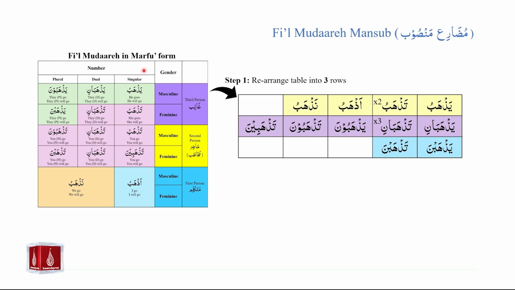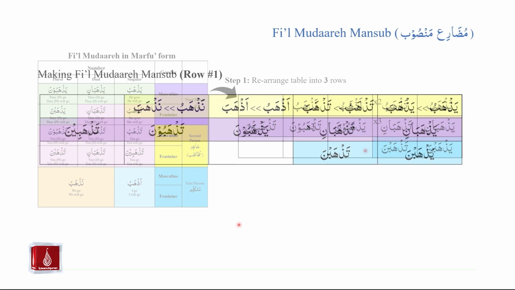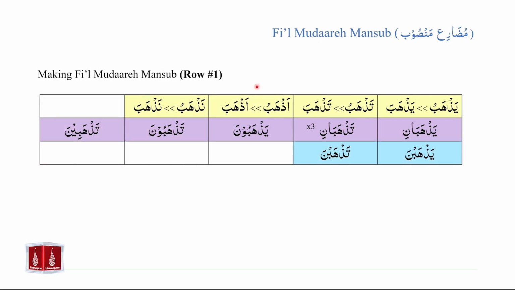So our first step of making fi'il mudare mansub is that we have taken the fi'il mudare marfu table and rearranged it into 3 rows based on certain patterns. Let us now study step number 2. For our next step, we are going to focus on row number 1. We are going to take yazhabu, tazhabu, tazhabu, azhabu, and nazhabu, and make some changes.